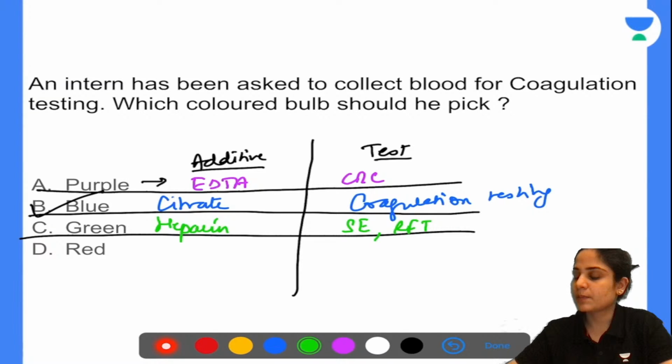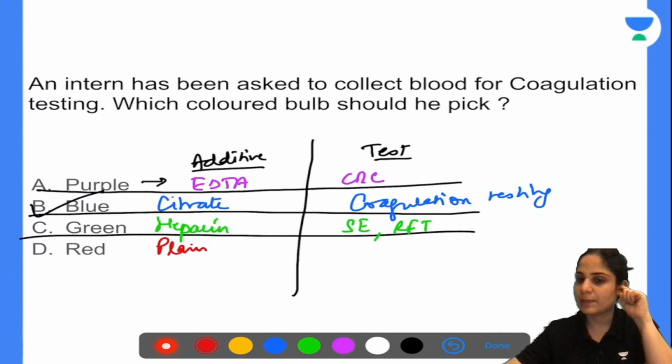This is nothing but the plain bulb. Basically you want to collect it for the serum. You are not going to add any additive in it, so the blood will clot over here. You can do your triple H testing over here: your HIV, hepatitis B, hepatitis C, all those tests. Then for blood grouping and cross matching you require this. Then for checking antibody levels for many things, you require this. So this is your red blood bulb.